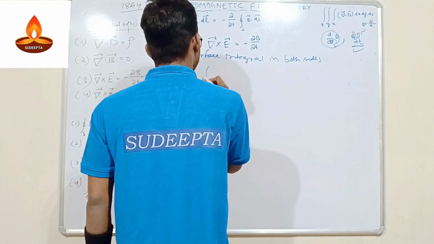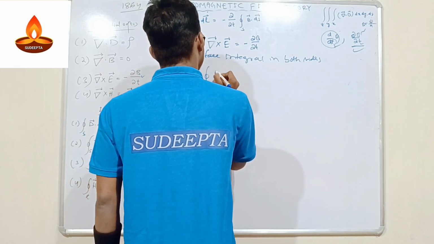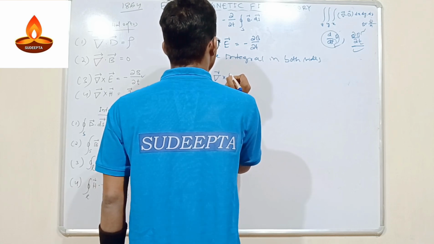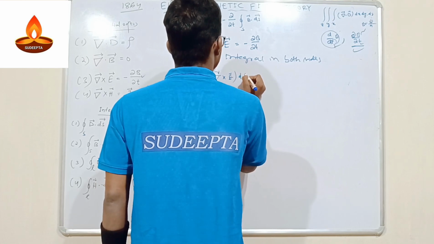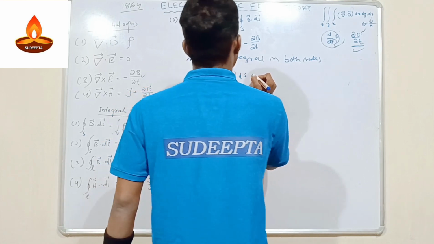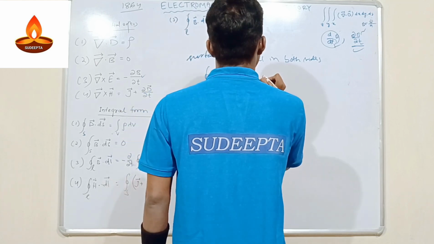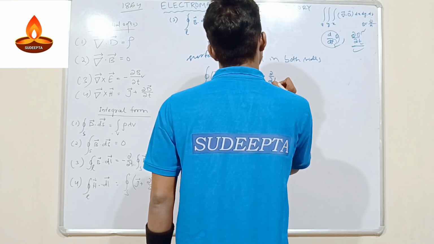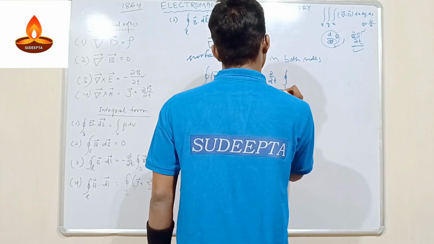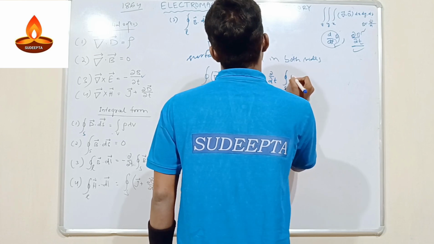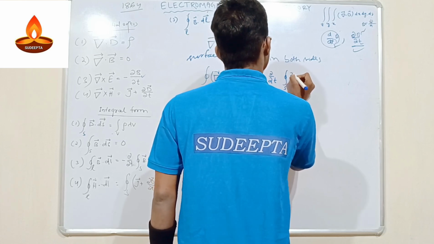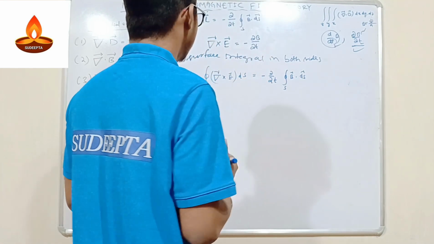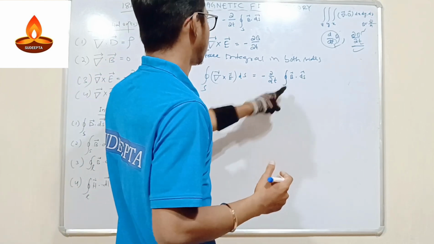If we take the surface integral, then it will be the surface integral of curl of E dot dS is equal to minus the surface integral of ∂B upon ∂t dot dS. Okay, this is what we got here. So this is the surface integral of this part and the surface integral of this part.